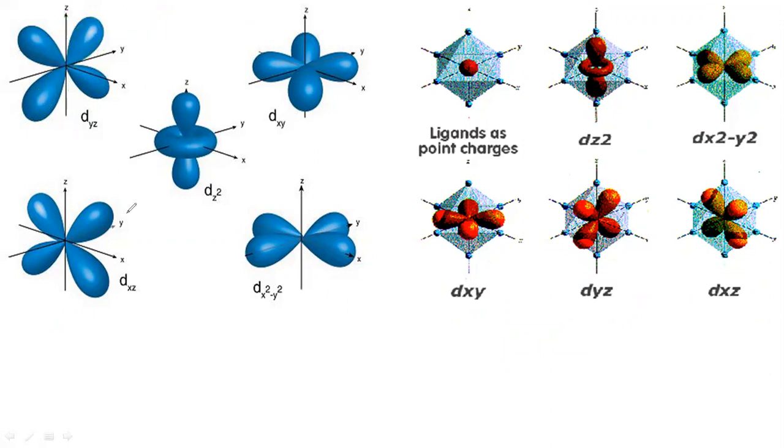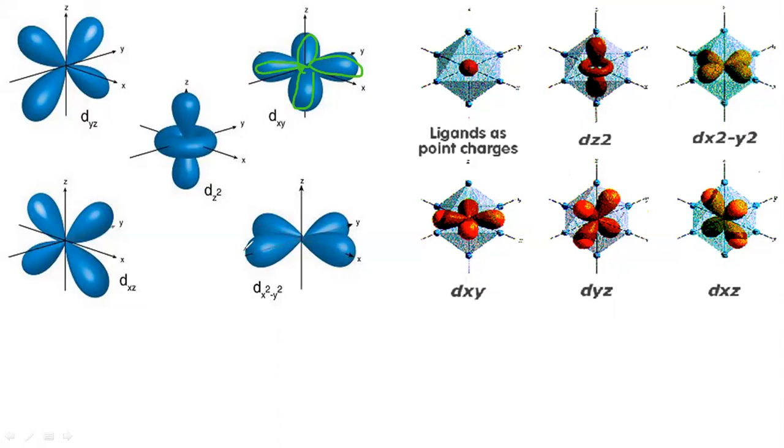See here again, this is dxz. This is the z axis and this is the x axis. See here, this is exactly in between the z and x axes. If you take this xy, that is yx, here also exactly the lobe is in between the axes. So the lobes of all three orbitals, dxy, dyz, dzx, are completely in between the axes.